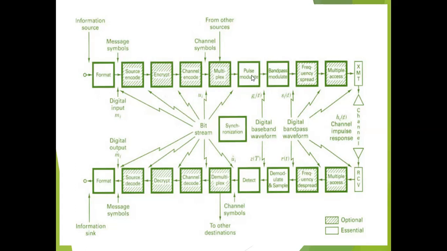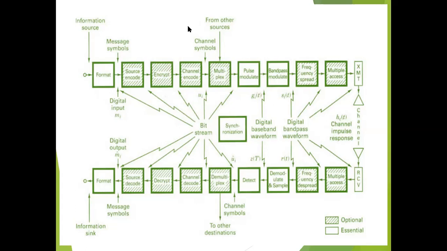Next is pulse modulation. This is again an essential block in the DCS system. Modulation is a process of converting data bits into waveforms that are compatible with the channel. After pulse modulation, a digital baseband signal is obtained, which is in a waveform nature of PCM, DM and ADM.